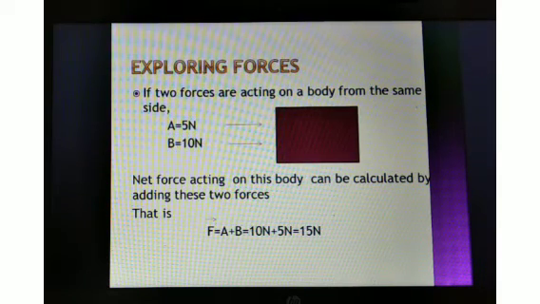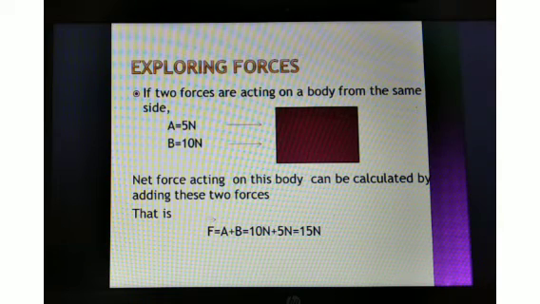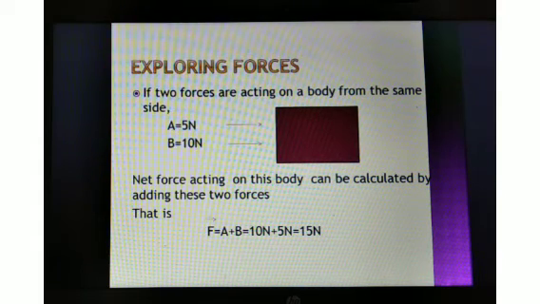Exploring forces. How can we find the net force acting on a body? If two forces are acting on a body from the same side, that is, force A is equal to 5 Newton and B is equal to 10 Newton, then the net force acting on this body can be calculated by adding these two forces. That is, F is equal to A plus B, which is equal to 10 Newton plus 5 Newton, which is equal to 15 Newton.